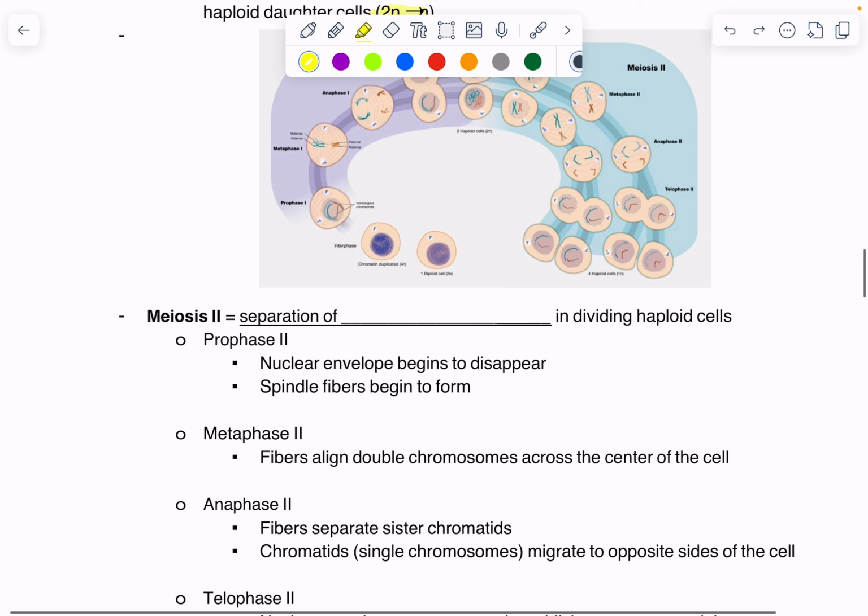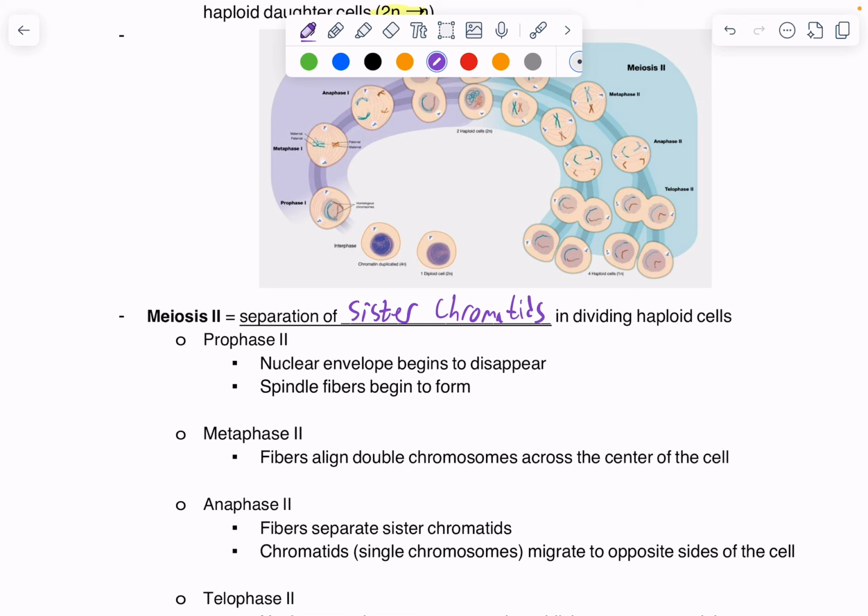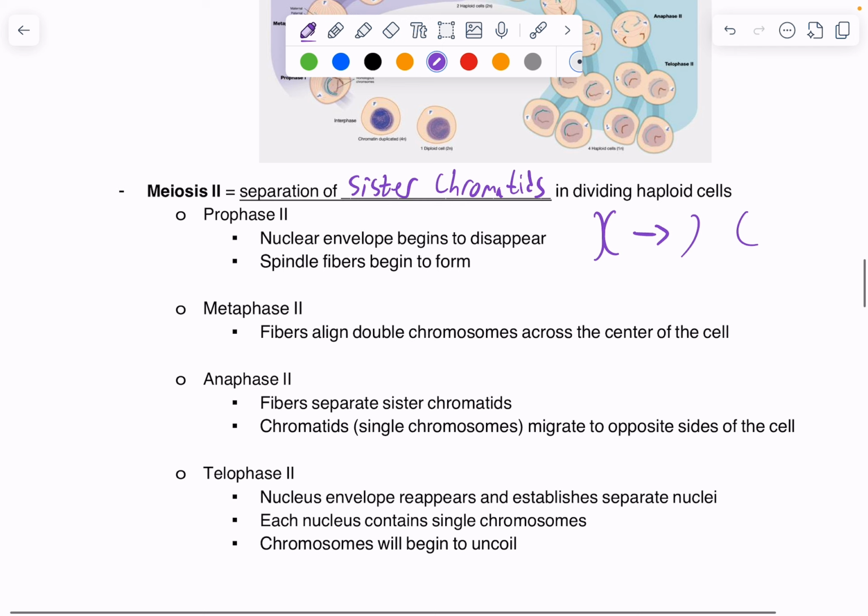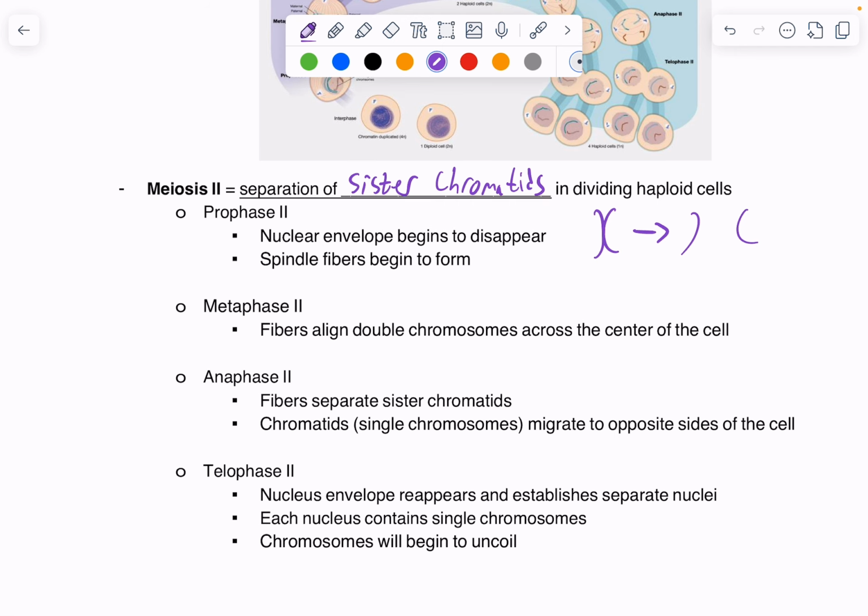And so in meiosis 2, we have already separated our homologous chromosomes, so we cannot do that again. This time we're separating our sister chromatids. All right, we're taking our X's and splitting them up to opposite sides. So prophase 2, metaphase 2, anaphase 2, I'm going to skip through these because they're all the same things that are happening.